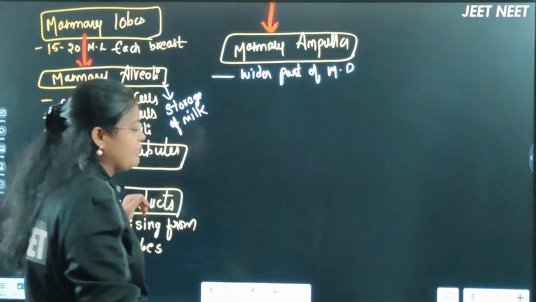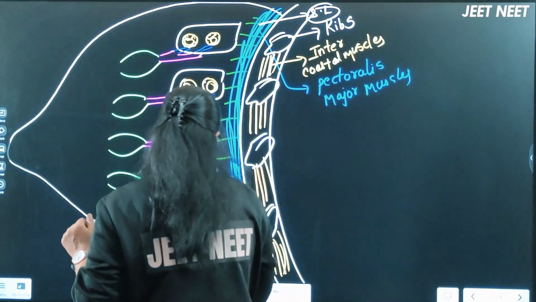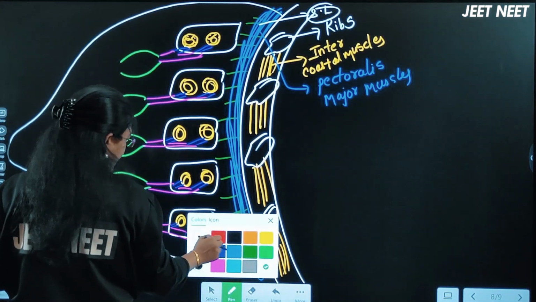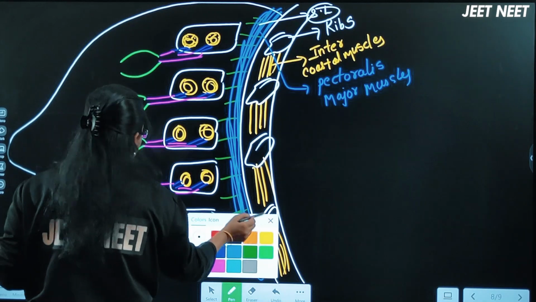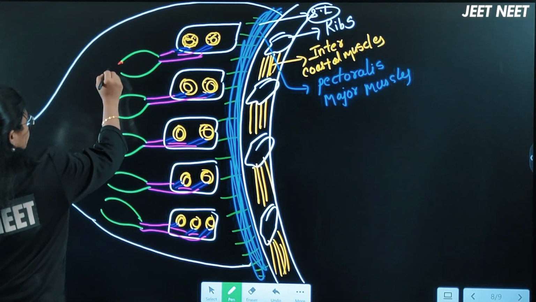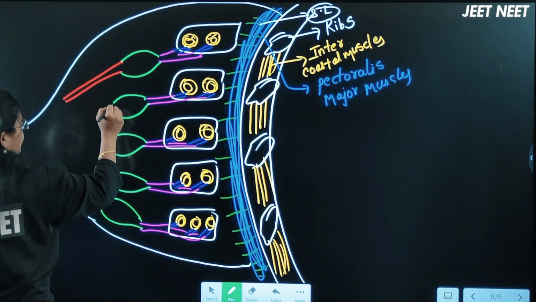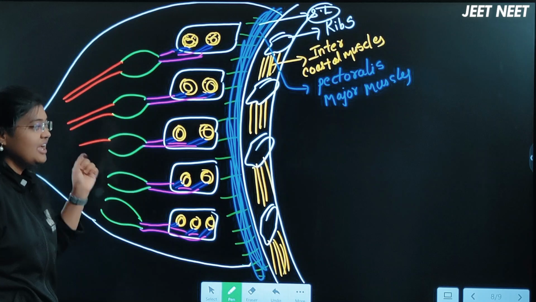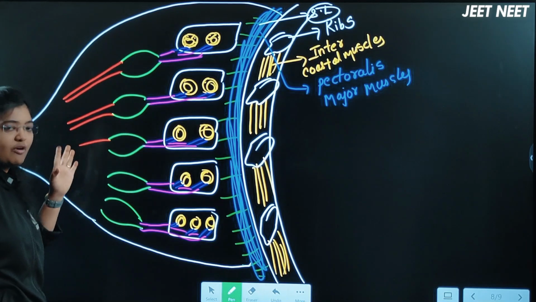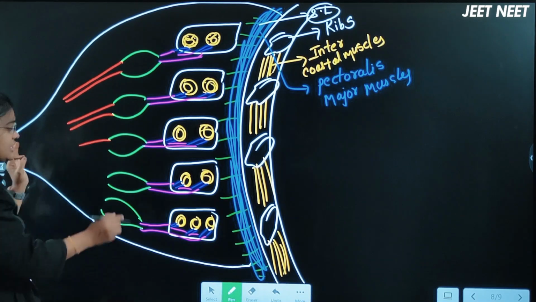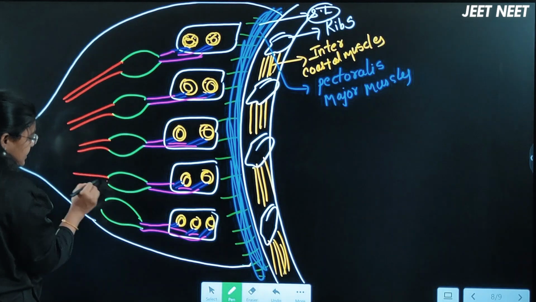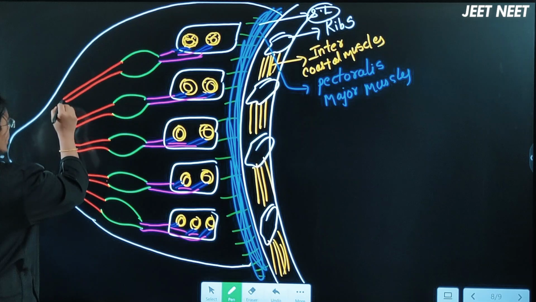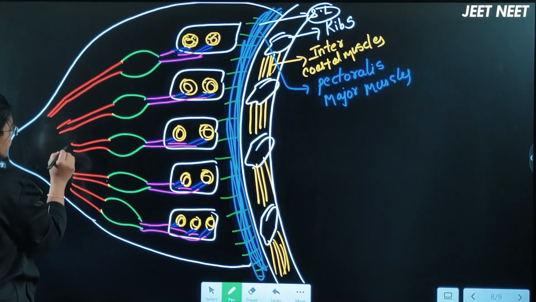Okay, now the mammary ampulla. Now this mammary ampulla leads into the next part, right? The mammary ampulla leads into the next duct, which we call the lactiferous ducts. I hope you are getting the differentiation very clearly. Please remember with the help of the diagram, you will never forget these points, right? Lactiferous ducts. Now these ducts which I am drawing here, these are all called lactiferous ducts.